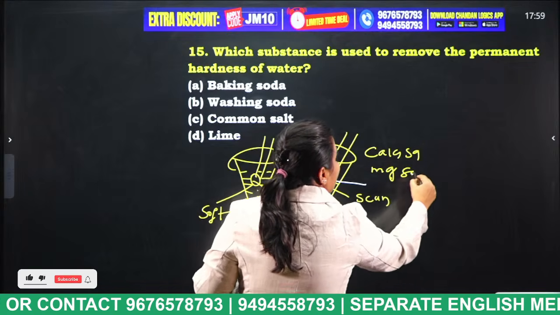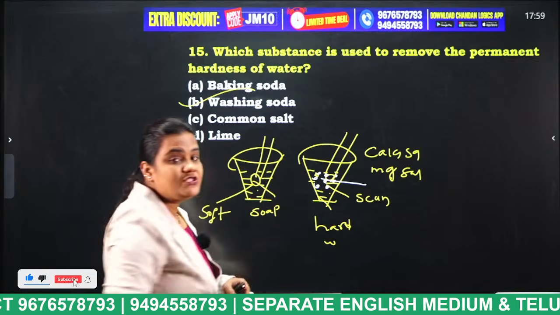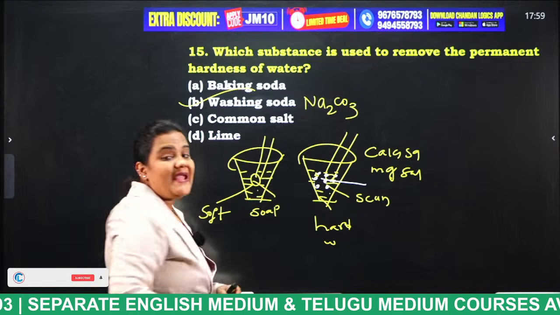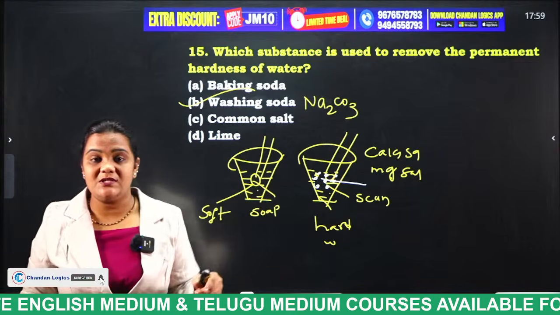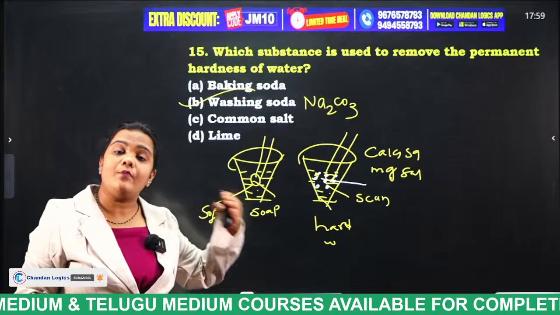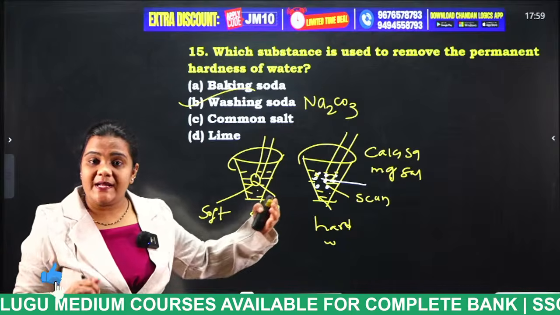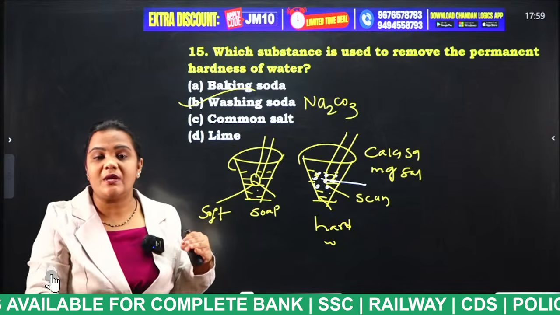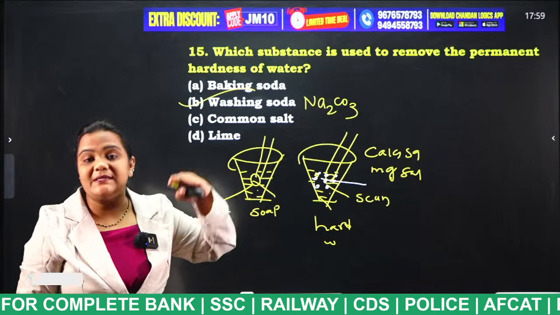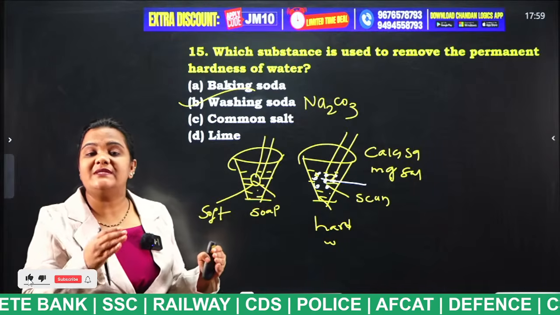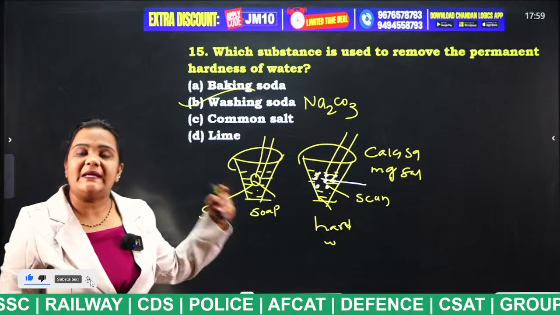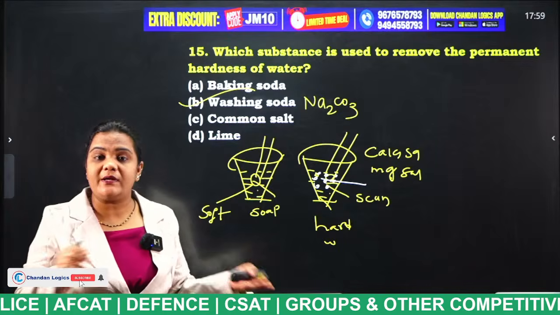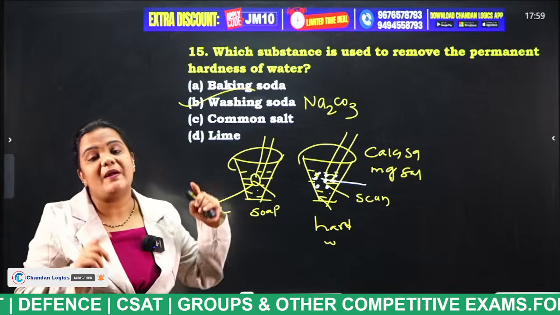This washing soda, which is nothing but Na2CO3, sodium carbonate, will react with the calcium and magnesium salts and convert them into carbonates, such that they all together form a solid and go to the bottom of the glass, such that the water at the top of the glass gets soft. That is how we remove the permanent hardness of water. The temporary hardness of water is removed by boiling the water.